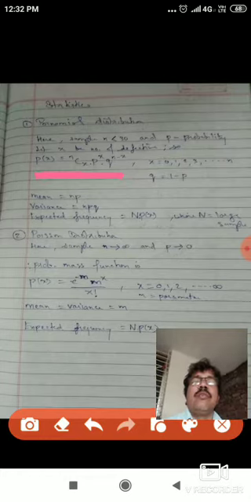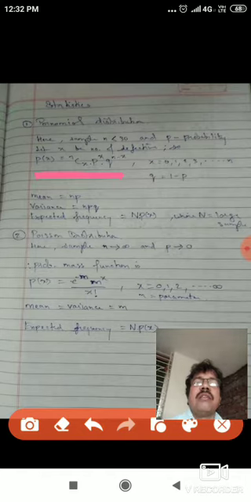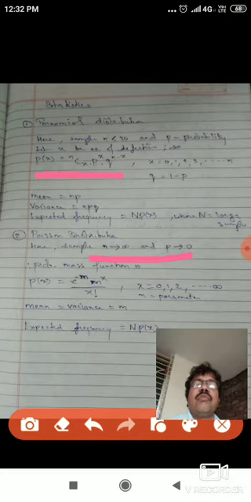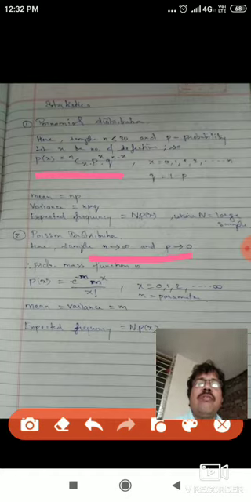Next is the Poisson distribution. Here the samples are infinite and the probability is near about 0. So in this case the probability mass function is e to the power minus m, m to the power x upon x factorial, and this is the probability mass function of the Poisson distribution.